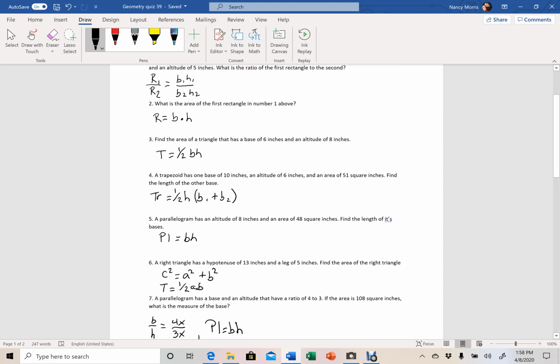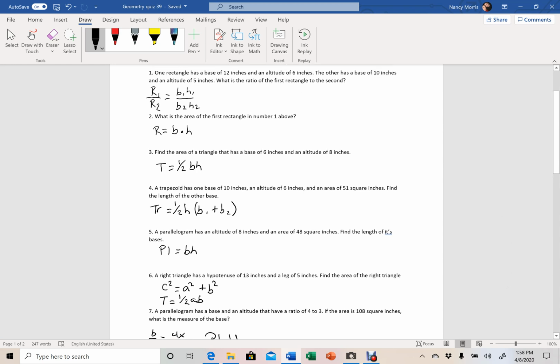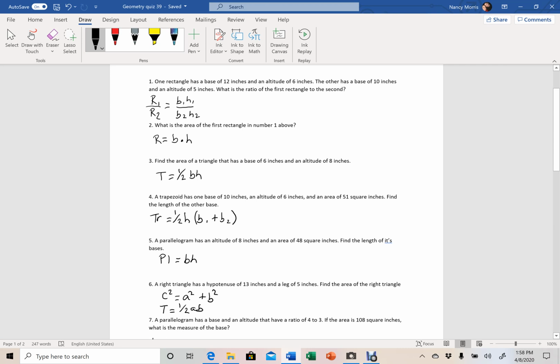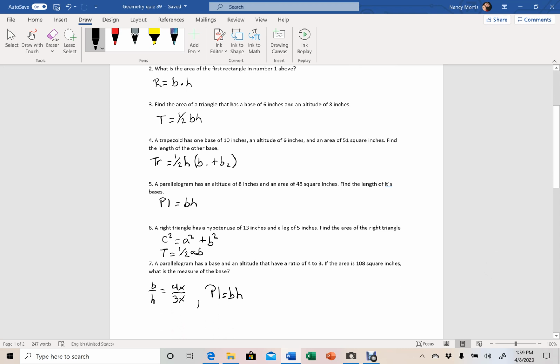Number 2, what is the area of the first rectangle in number 1? So you're going to use the numbers from question number 1, plug in your base and your altitude from the first rectangle there in question number 1, and then solve for that. Number 3. Find the area of a triangle that has a base of 6 inches and an altitude of 8 inches. I put, again, the formula there. You're just plugging it in.